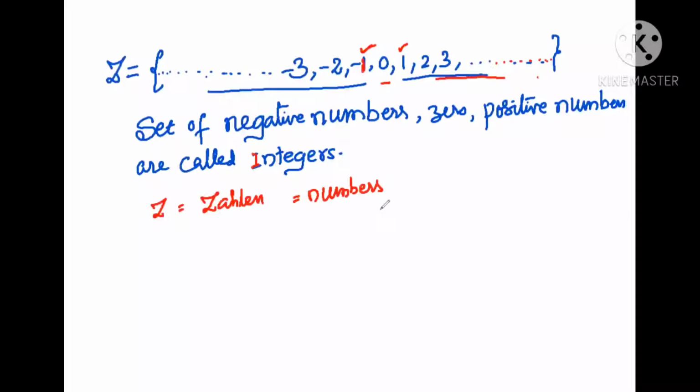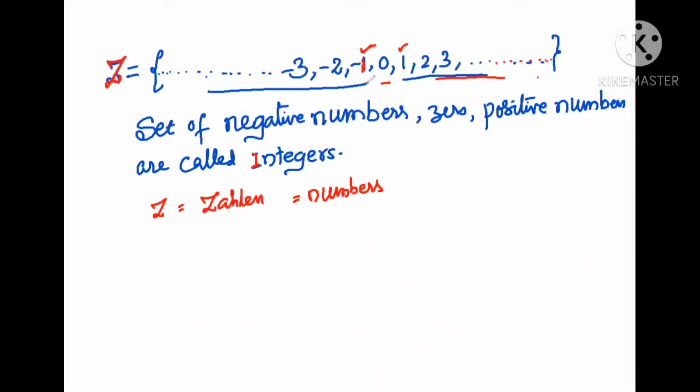So a mathematician named this set with Z. He represented the set by Z, and that's why this set is represented by Z from those days. So these are called integers.